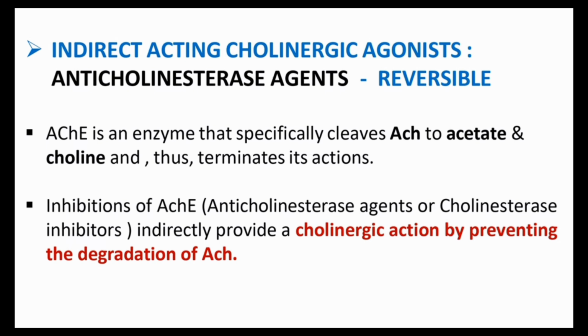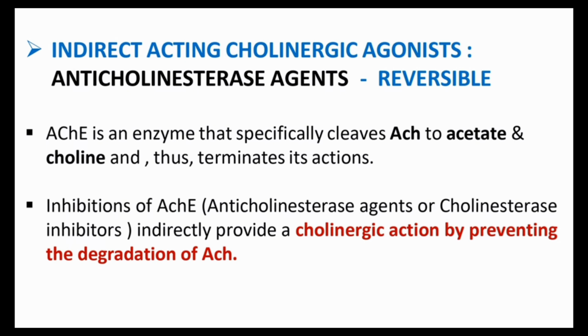So the inhibition of acetylcholinesterase, that means the anticholinesterase agents or cholinesterase inhibitors, indirectly provide a cholinergic action by preventing the degradation of acetylcholine. That means it inhibits the degradation of acetylcholine to acetate and choline. This is the main mechanism of action of the indirect acting cholinergic agonists.